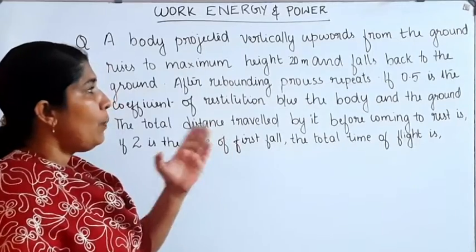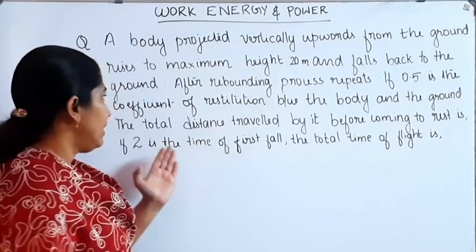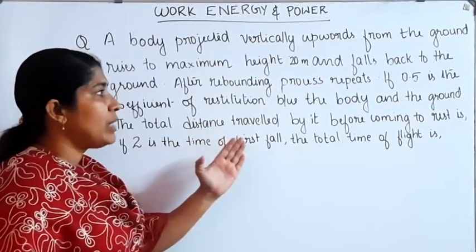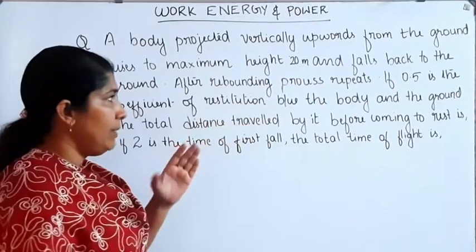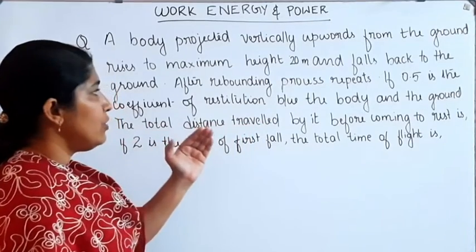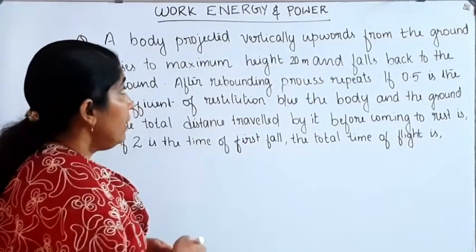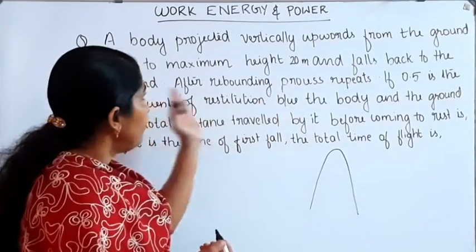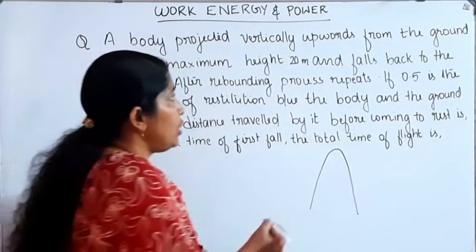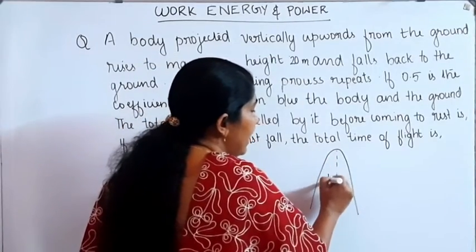If 0.5 is the coefficient of restitution between the body and the ground, the total distance traveled by it before coming to rest is what we want to find. A body is projected vertically upward from the ground to a maximum height h of 20 meter.